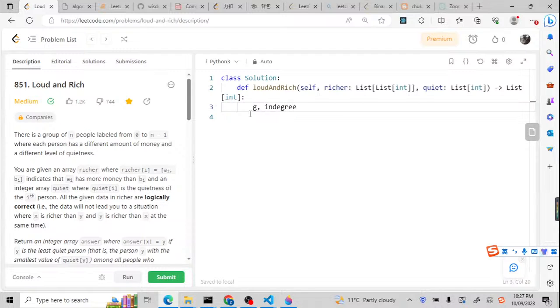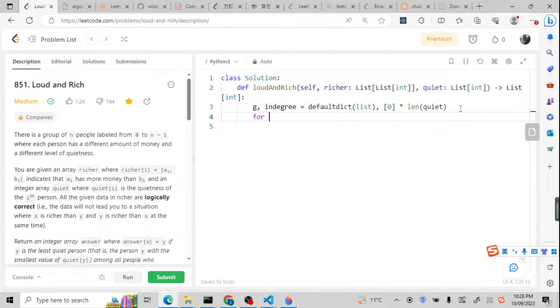So the graph will be a default dict, and inside it will be a list. And this in degree will be an array, initialized at 0 times the length of the quiet, because the quiet is how many nodes, how many persons I have.